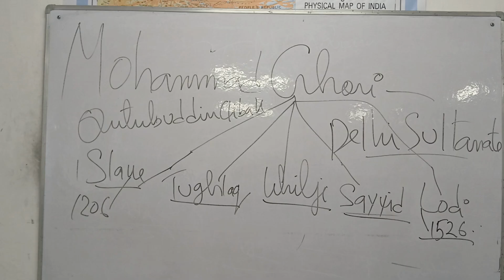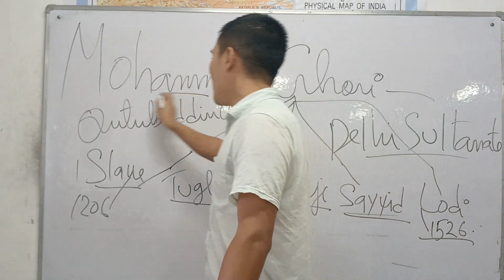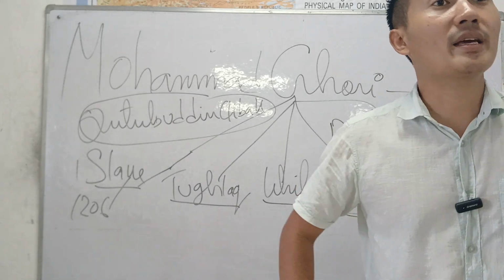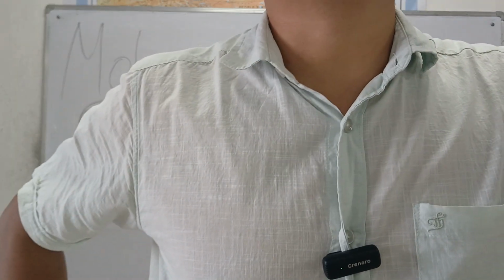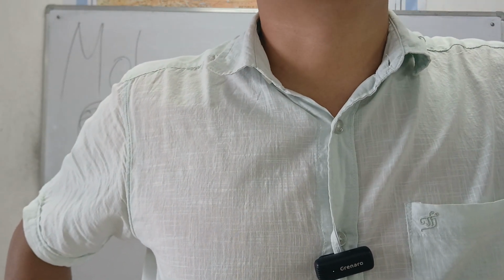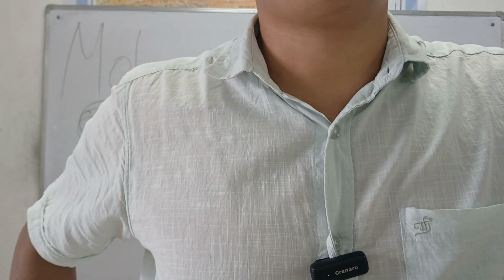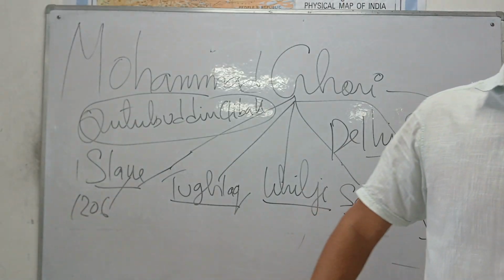When Muhammad Ghori captured India, he was too old. So before leaving India, before he passed away, he nominated Qutbuddin Aibak to take charge of India. So who is this Qutbuddin Aibak? It was Qutbuddin Aibak who founded the first Delhi Sultanate, known as the Slave Dynasty. Why slave? Now I'm going to discuss.